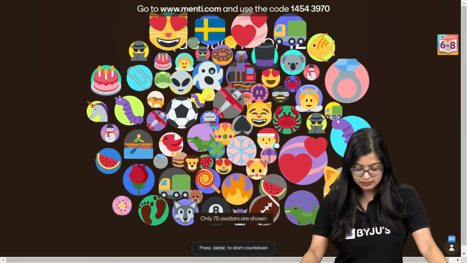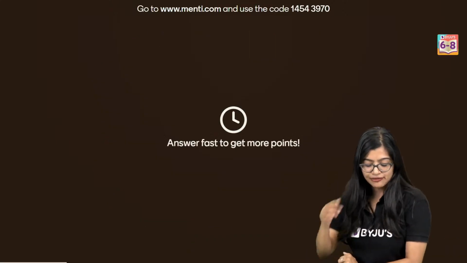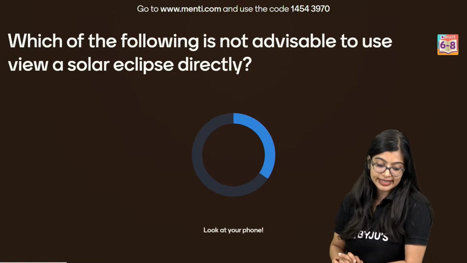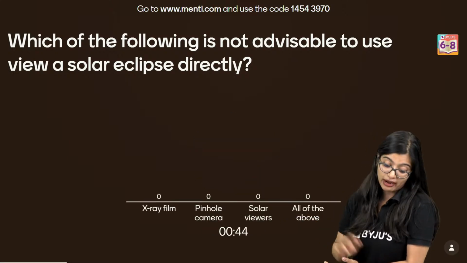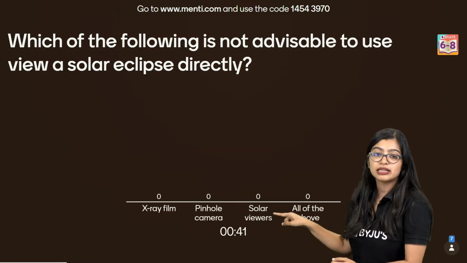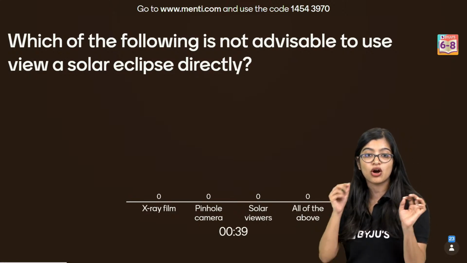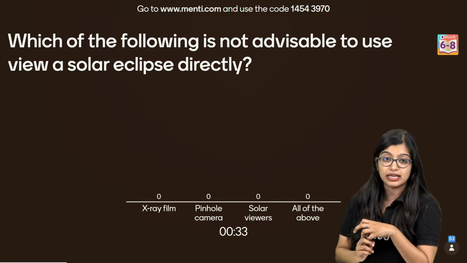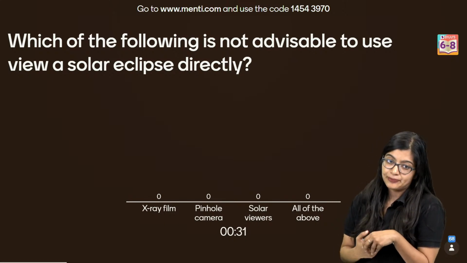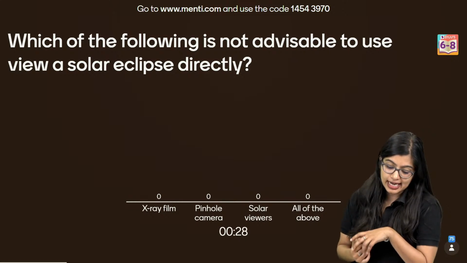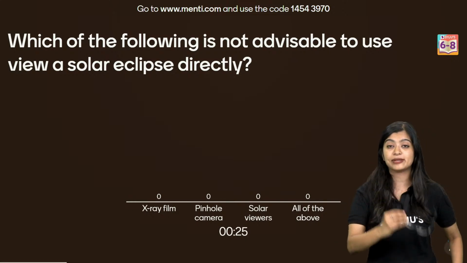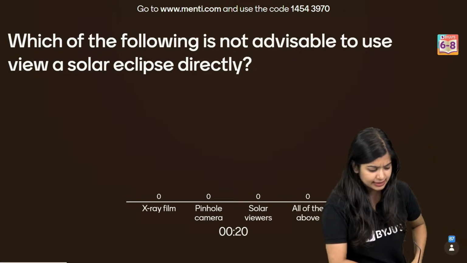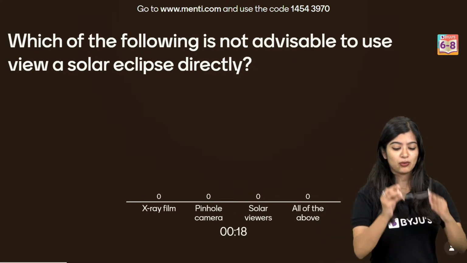Question number 1. Okay. So answer fast to get some more points. Which of the following is not advisable to use while viewing a solar eclipse directly? Which among these 4 should you not be using? X-ray film, pinhole camera, solar viewers, or all of the above? Very quickly, what is the correct answer? Which is not advisable? If you watched the previous session, it's easy peasy, right? Very simple, easy question. Just give me one moment.